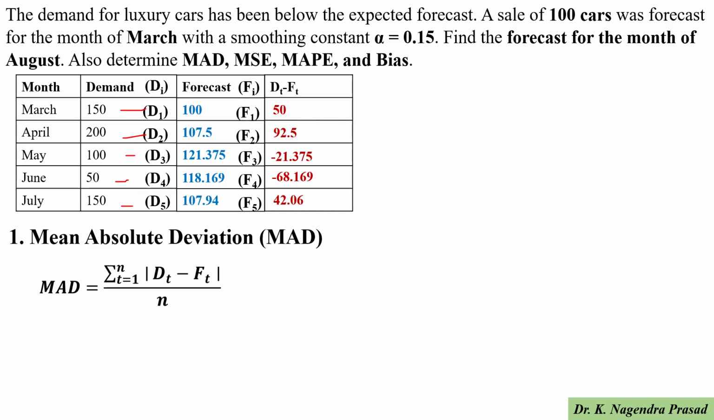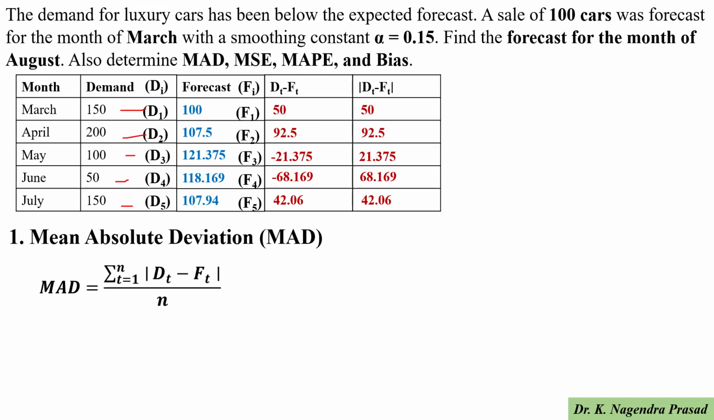So next we have to find the absolute deviation, the absolute value of dt minus ft. So here plus 50, then 50 only, here 92.5, then 92.5. Here minus 21.375, so I have to consider only the positive value, that is 21.375. Next for the month of June, dt minus ft is equal to minus 68.169, then the absolute value is 68.169, and next 42.06, so the absolute value is also 42.06.